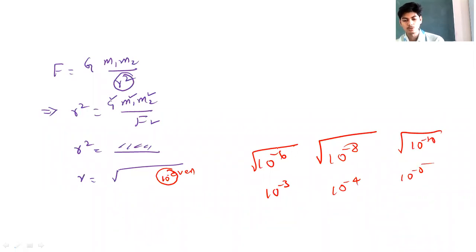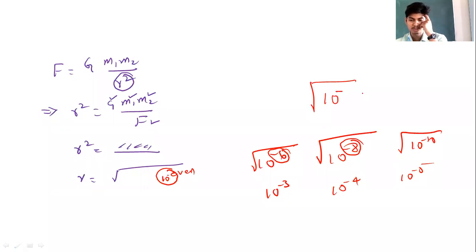So the power of 10 inside the square root should always be even. Whether positive or negative doesn't matter, only the power must be even. If an odd power comes, say 10 to the power of minus 7, taking the square root of this becomes difficult. So don't make such arrangements. See that you get an even power of 10 inside the square root.